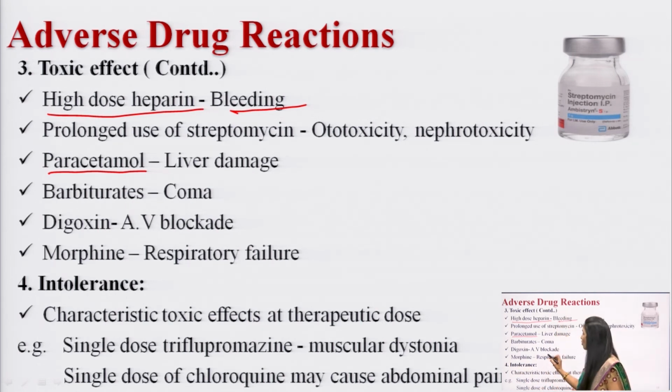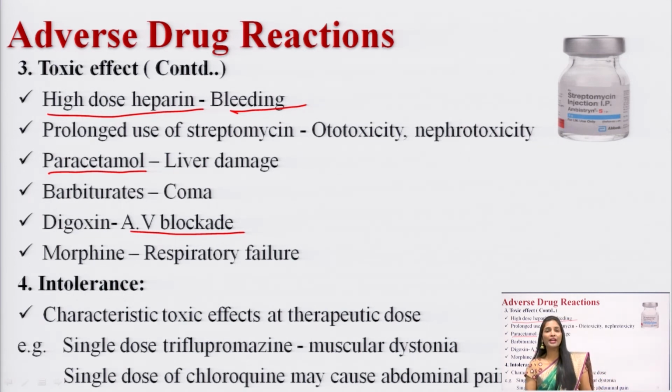Next one, digoxin. What is the toxic effect of digoxin? AV blockade. And morphine, what is the toxic effect of morphine? Normally, when you take morphine, it causes respiratory depression and central nervous system depression. As you further increase the dose of morphine, it causes further depression of respiration, severe respiratory depression.